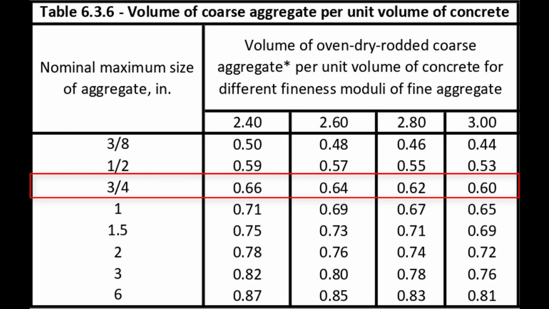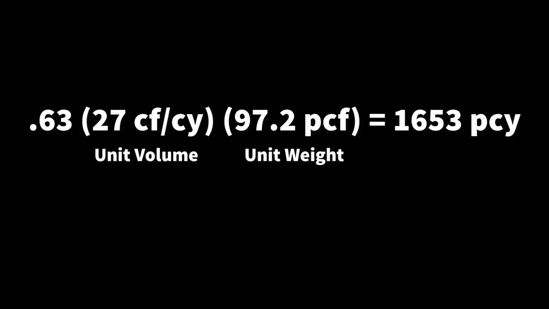Now, while it's awesome that we have that number, it is meaningless until we multiply it by our other values. So this 0.63, when we multiply it by our unit volume, our 27 cubic feet per cubic yard, and our dry rodded unit weight, what it ends up calculating for us just through our unit conversion here is our pounds per cubic yard for our coarse aggregate. And with the 97.2 pounds per cubic foot for our dry rodded unit weight for our coarse aggregate, we get a total of 1,653 pounds per cubic yard that we're going to use for our coarse aggregate for our concrete, which is exciting.